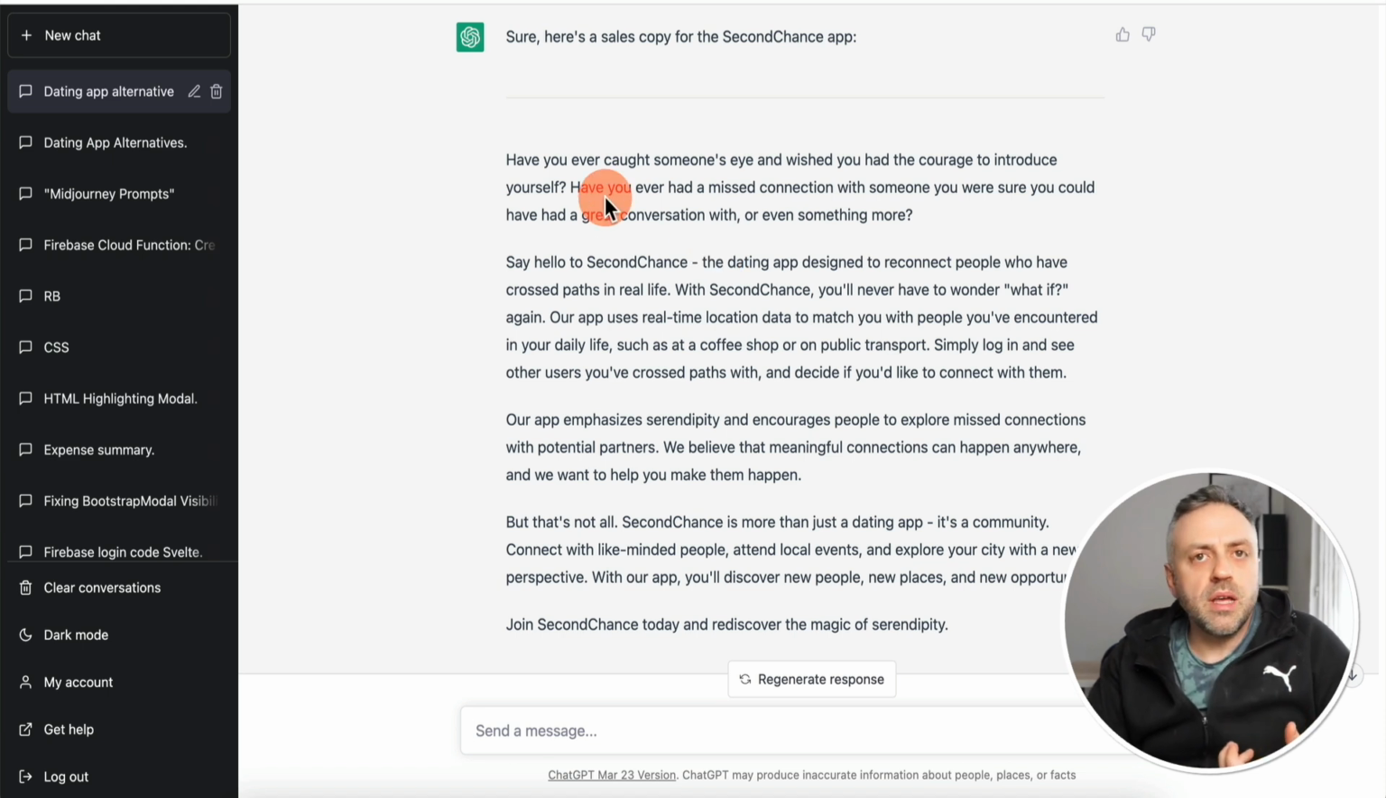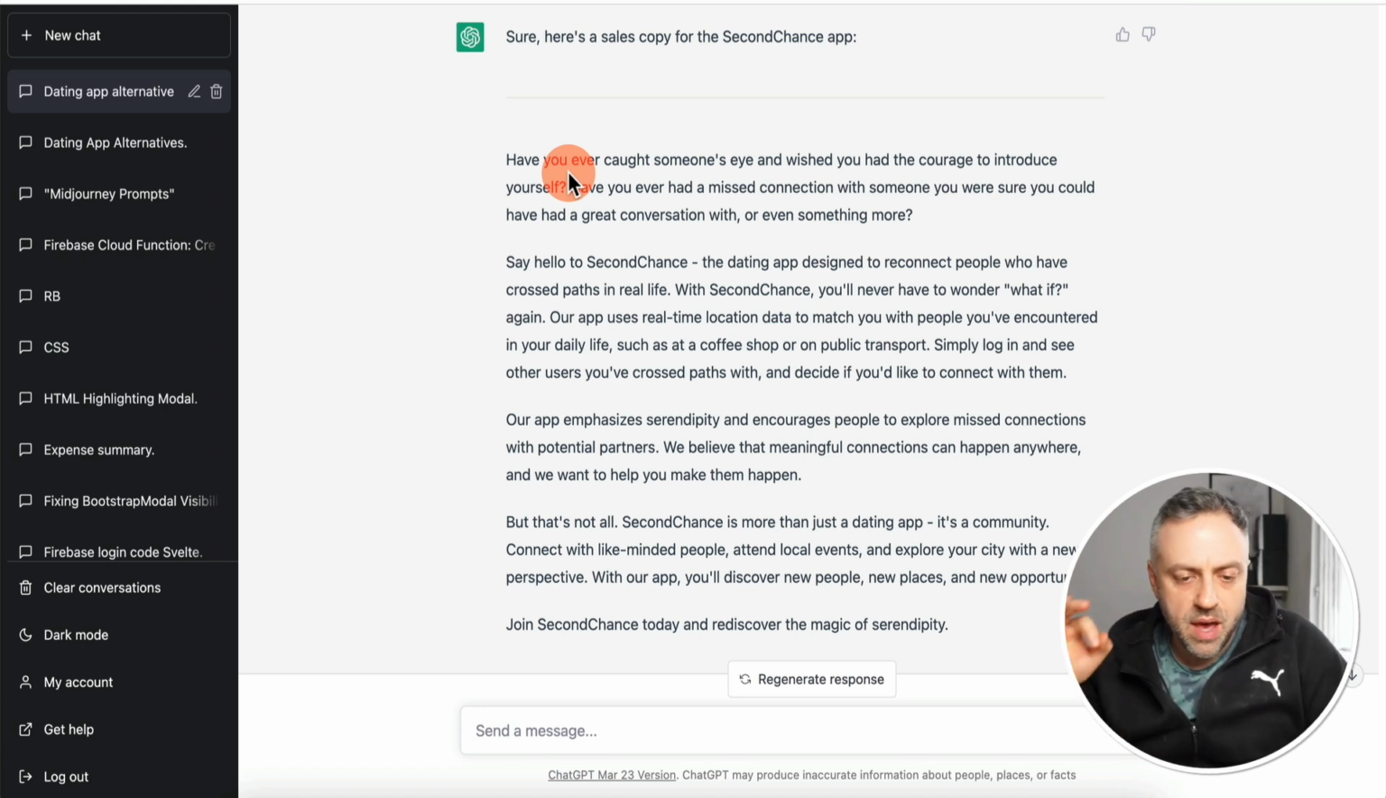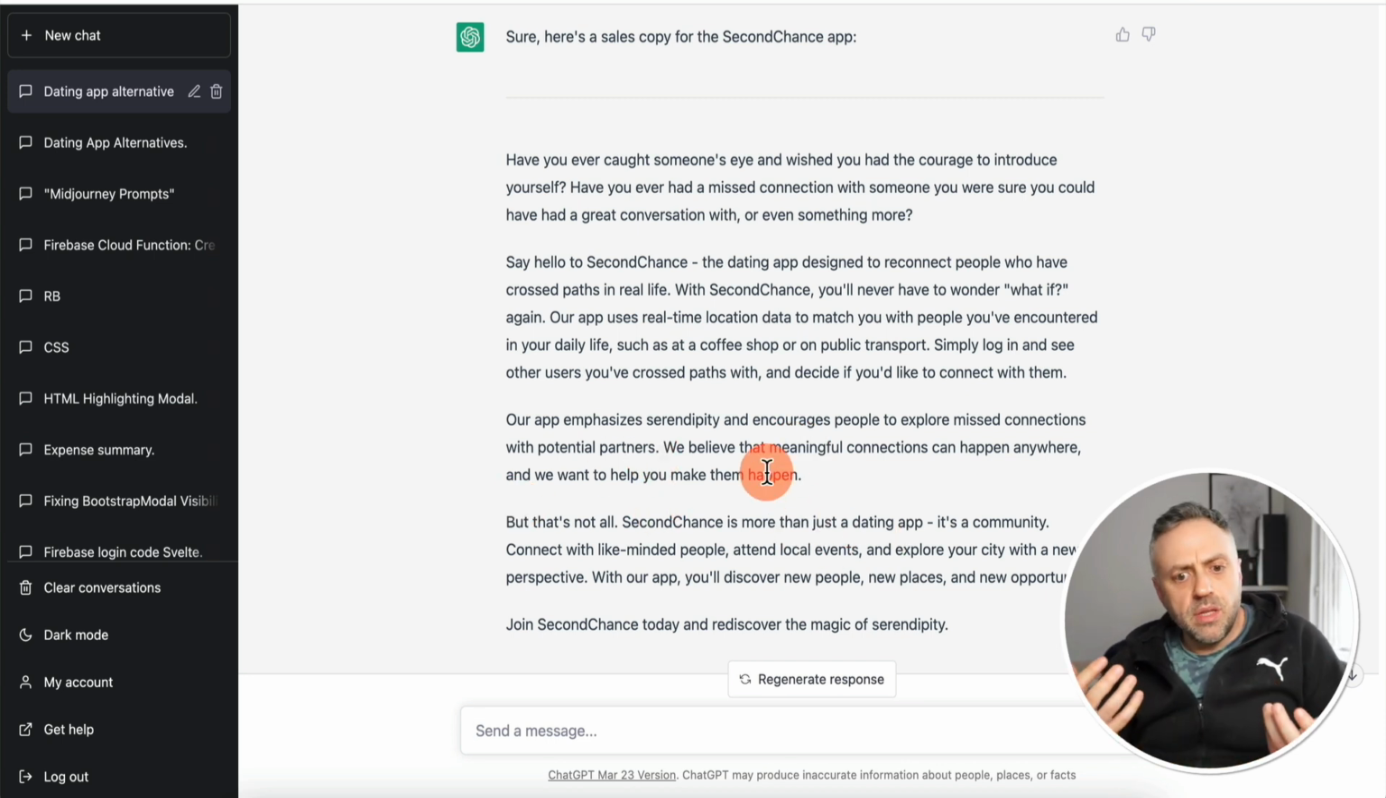So really, really nice hook. Really nice, right? Gives you kind of the main benefit, the main selling point of the app right away. And our app emphasizes serendipity and encourages people to explore missed connections with potential partners. Okay, but that's not all. Second Chance is more than a dating app. So really, really nice.